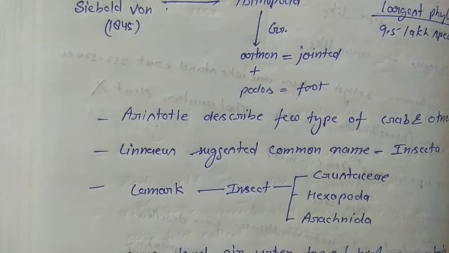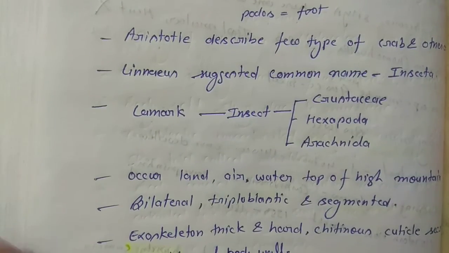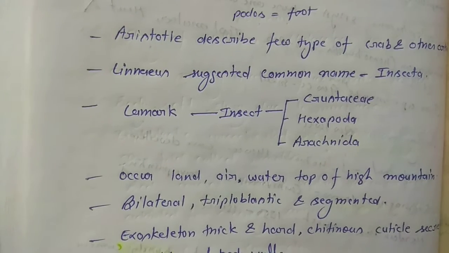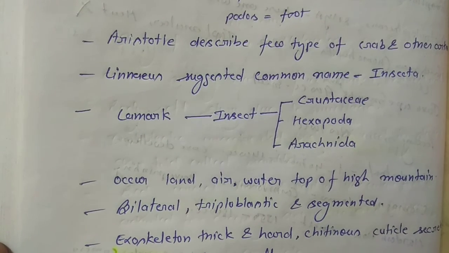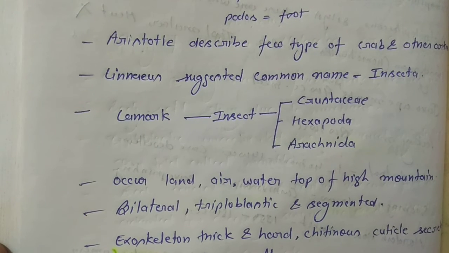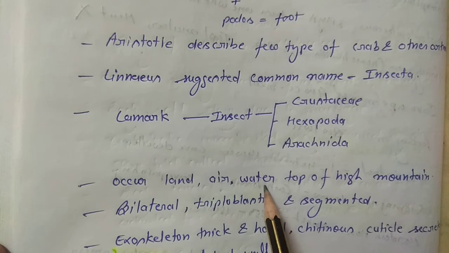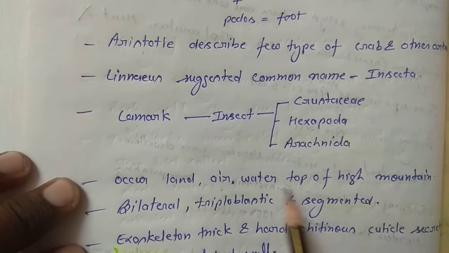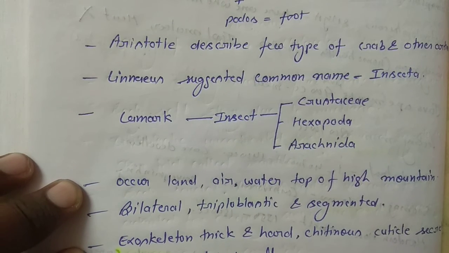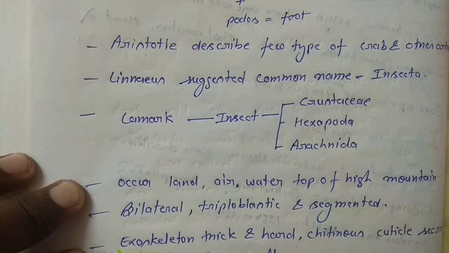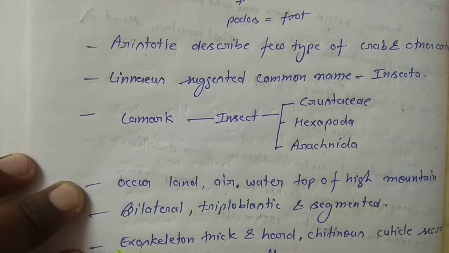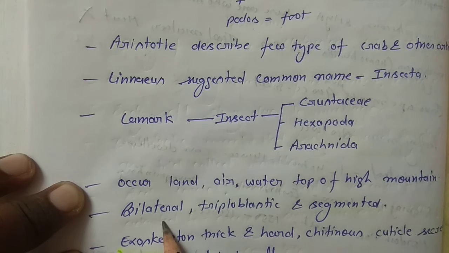So now we discuss the characteristics of this phylum. First we discuss the occurrence place, the habitat where these organisms are found. These organisms are found on land, in air, in water and on top of high mountains also, and they have bilateral symmetry.